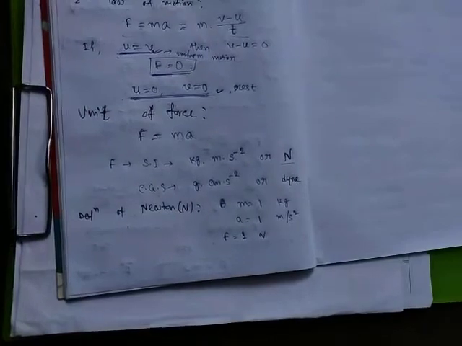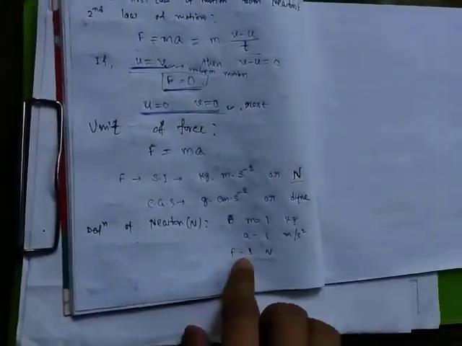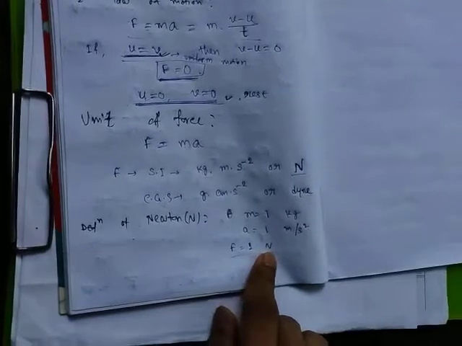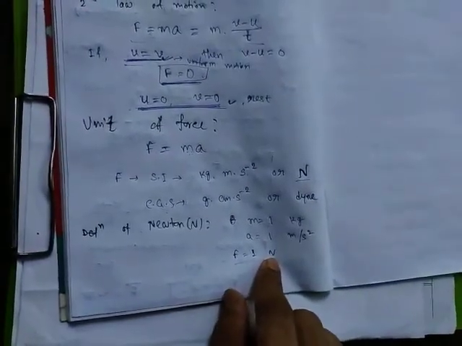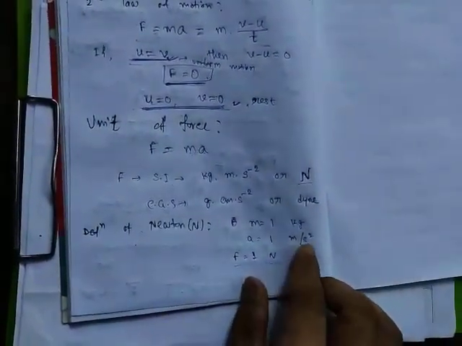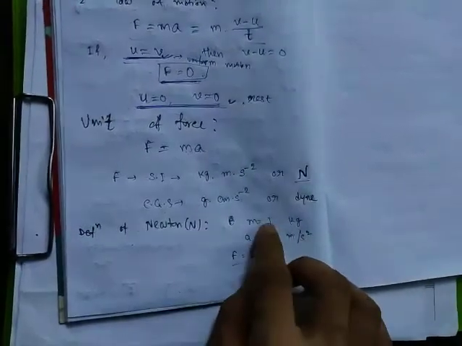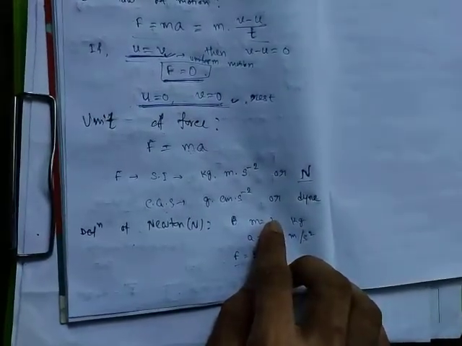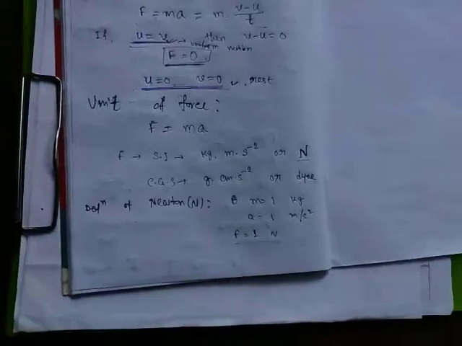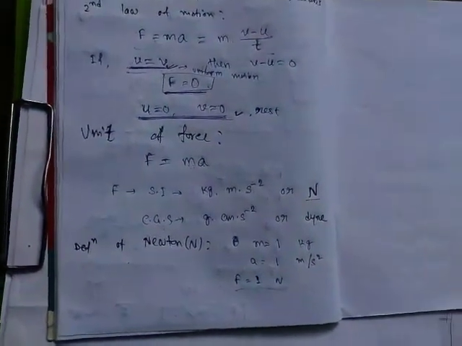Clear? So from here we can get the definition. The force is said to be 1 Newton if it produces 1 meter per second square acceleration in a body of 1 kg mass. Clear everybody?